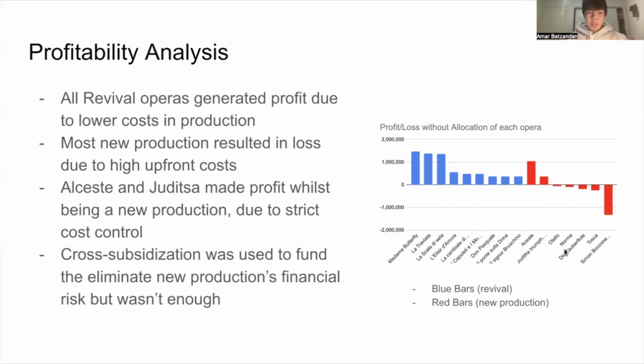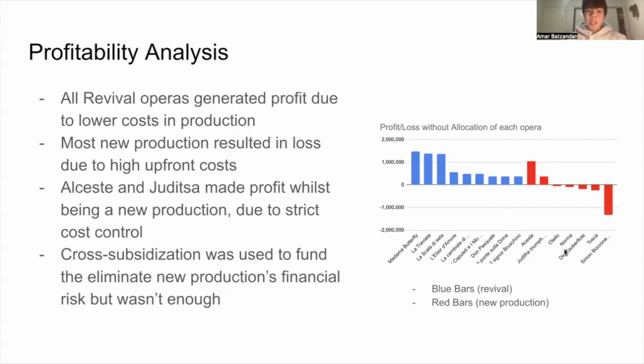But there are a few exceptions though. Alcesta and Giuditta actually turned a profit, even though they were new productions, because they did it on a smaller scale, with stricter cost control and more performances. This proves that with good budgeting, new productions are possible without any losses.